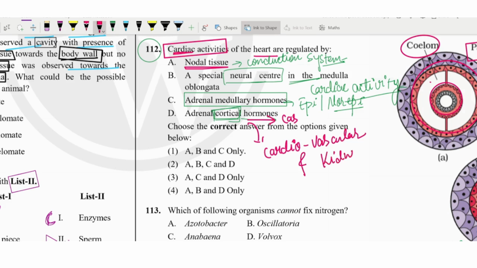That is what we have seen, but not the cardiac activity. In the question they are asking for the cardiac activity, not the cardiovascular. So we'll not choose the fourth option, D should not be there. The answer is the second statement.